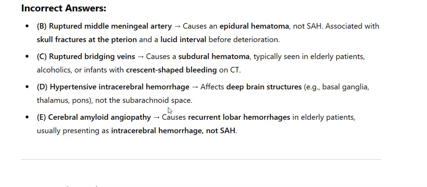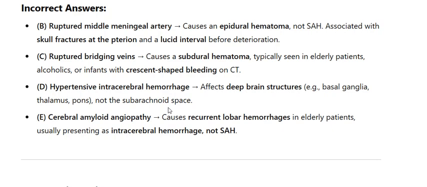D. Hypertensive intracerebral hemorrhage, affects deep brain structures, e.g. basal ganglia, thalamus, pons, not the subarachnoid space. E. Cerebral amyloid angiopathy, causes recurrent lobar hemorrhages in elderly patients, usually presenting as intracerebral hemorrhage, not SAH.